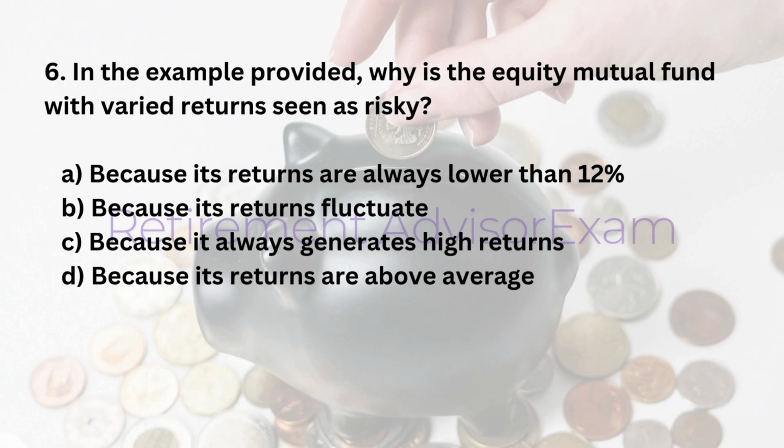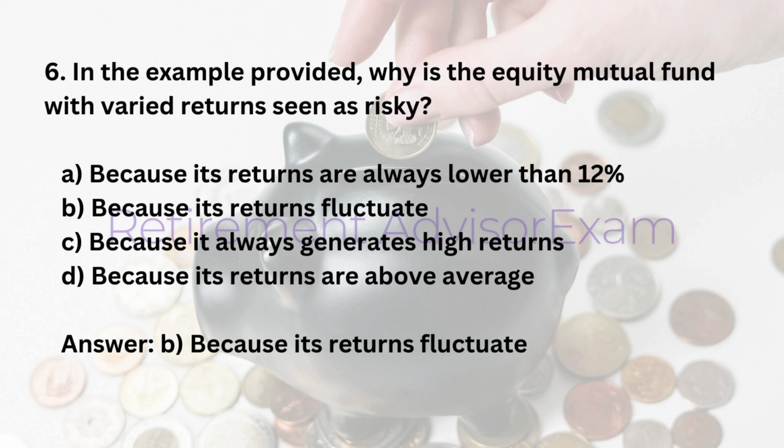6. In the example provided, why is the equity mutual fund with varied returns seen as risky? A. Because its returns are always lower than 12%. B. Because its returns fluctuate. C. Because it always generates high returns. D. Because its returns are above average. Answer: B. Because its returns fluctuate.